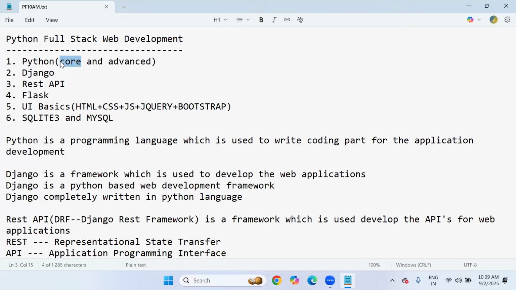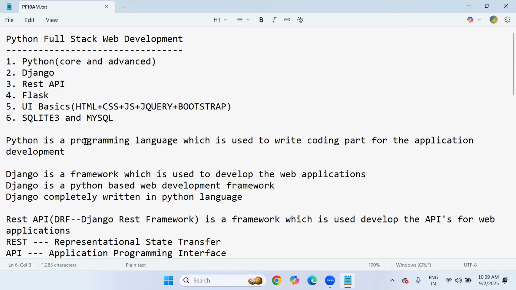So first, 45 days to 2 months, my focus is on Python. Then after completing the Python learning process, we'll start the Django, REST API, and Flask framework sessions. Because as I said already, these 3 are frameworks, the 2 Python-based frameworks.